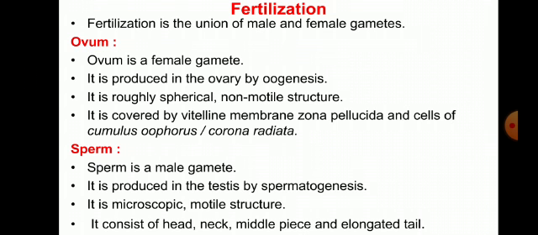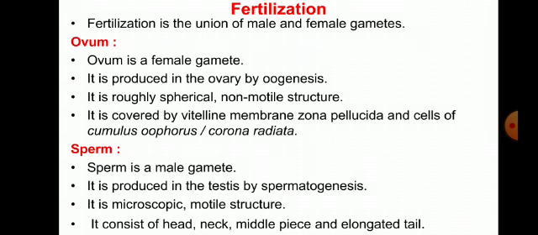In the primary sex organ, the ovary, it consists of the ovum. Okay, ovum is a female gamete. It is produced in the ovary by oogenesis. Oogenesis means the formation of ova. It is roughly a spherical, non-motile structure. It is covered by a vital membrane, the zona pellucida, and the cells of the cumulus oophorus and corona radiata. Okay, so this is the ovum, the female gamete.